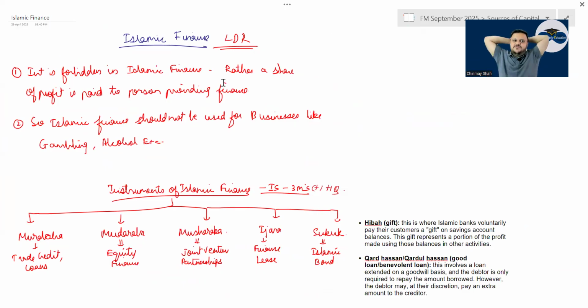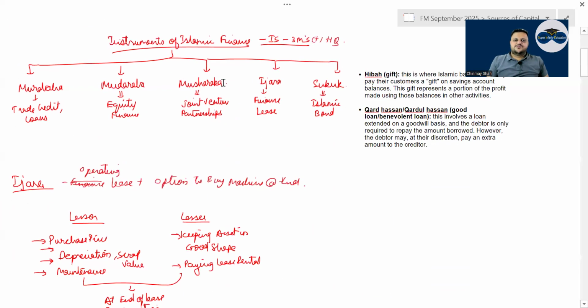Then comes Islamic finance. Islamic finance has two or three basic rules. Interest is forbidden in Islamic finance, and a share of profit to the person providing the finance is the way to go. Interest will not be paid, and also Islamic finance funds should not be used for businesses like gambling, alcohol, etc.